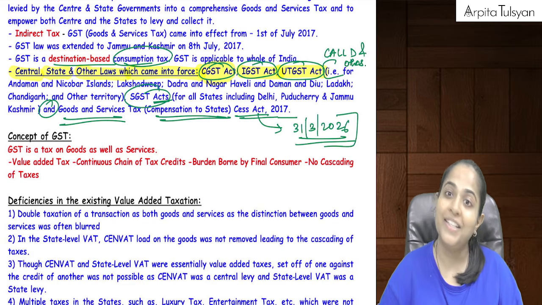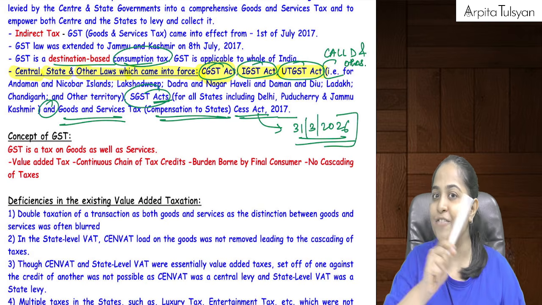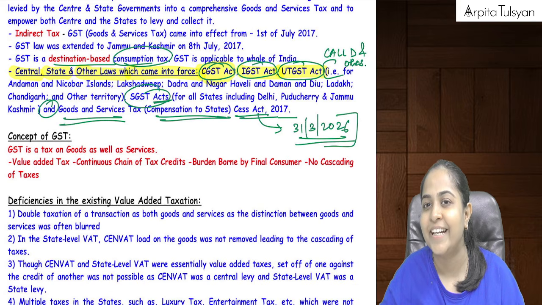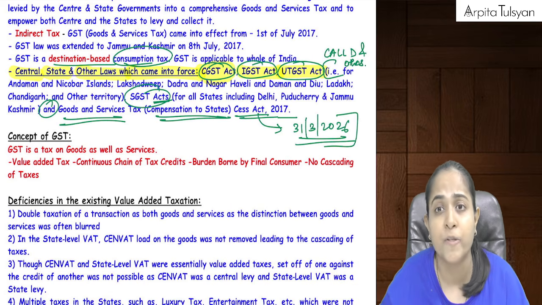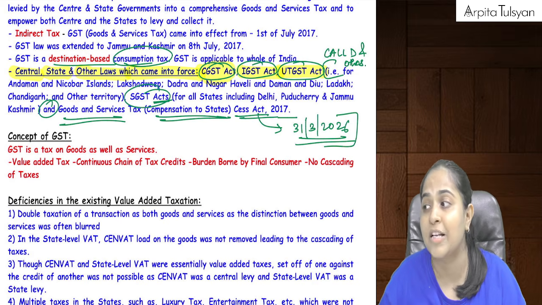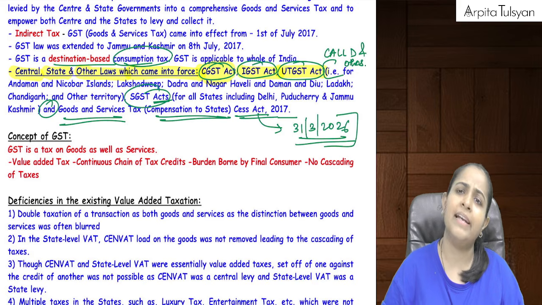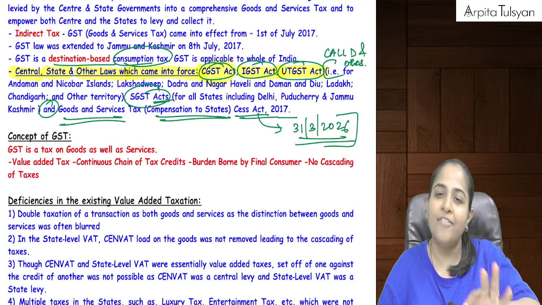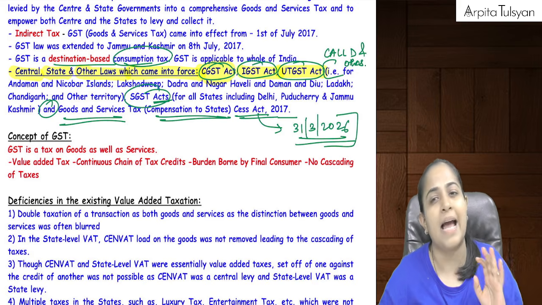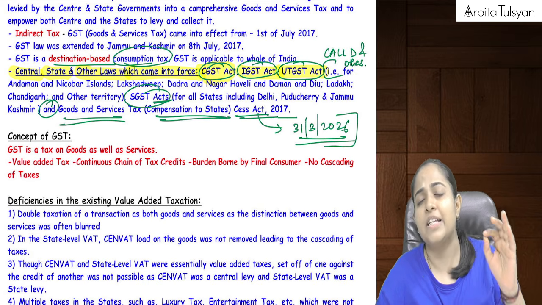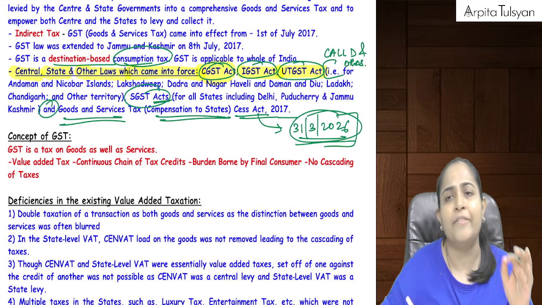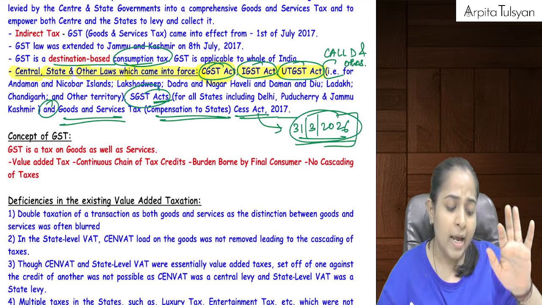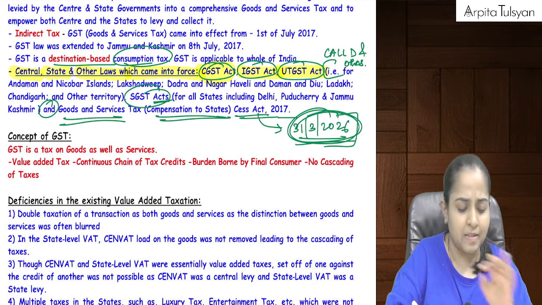But now when GST came into picture, the revenue got shared between the central government and state government. On certain goods, the states were totally opposing, saying we cannot afford to lose such a big amount of revenue. So the central government told them, don't worry, we will give you some compensation under the GST Compensation Cess Act 2017, and this was promised till 31st March 2026, and now basically this act is gone.